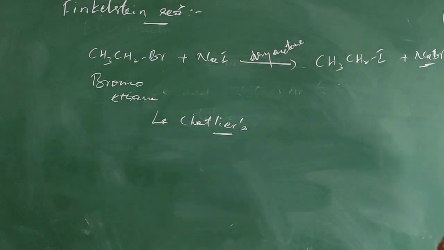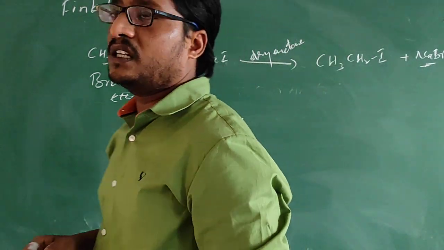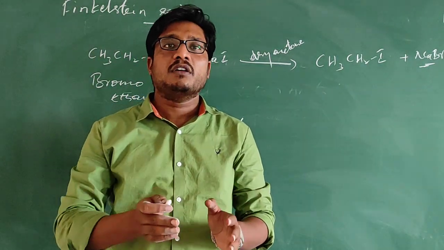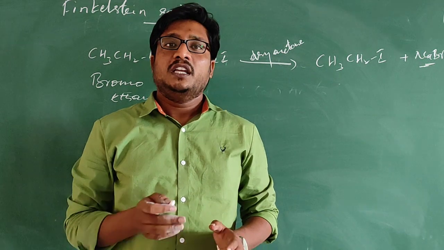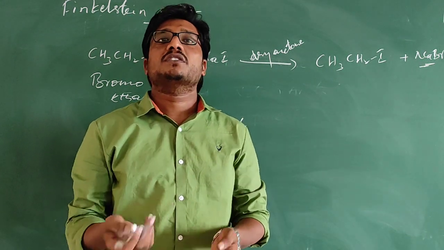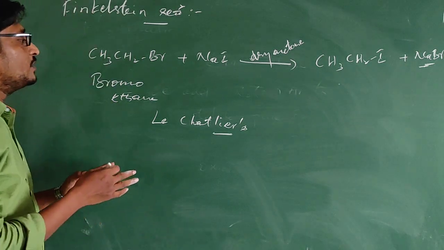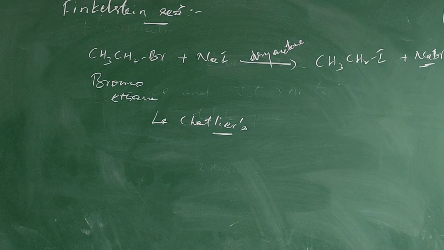This is how Finkelstein reaction will take place. So here what you need to remember is that Finkelstein reaction is used for the preparation of alkyl iodides. Here we use sodium iodide in presence of dry acetone. This is about Finkelstein reaction.